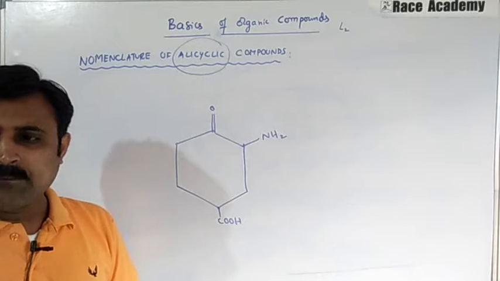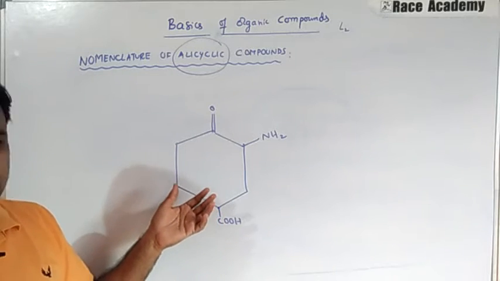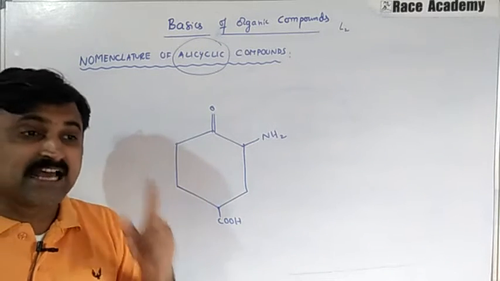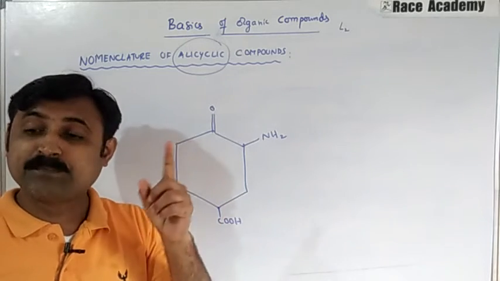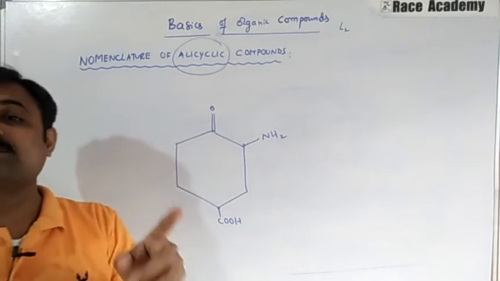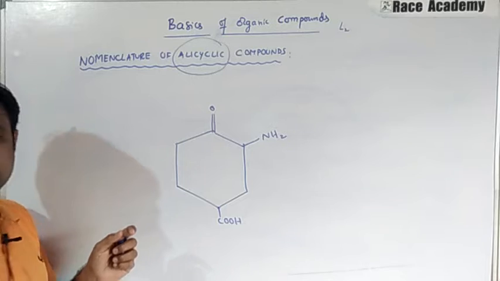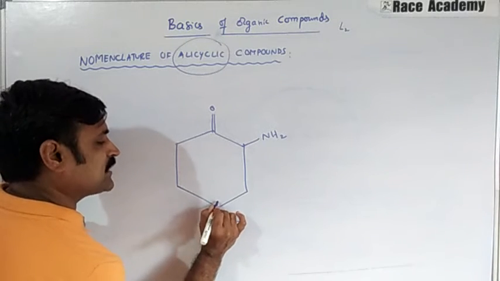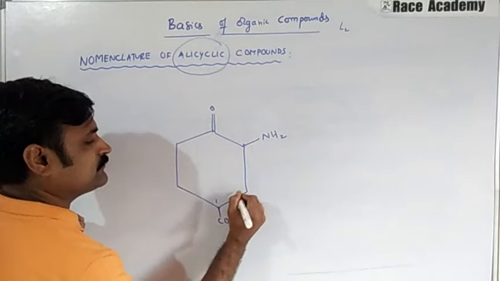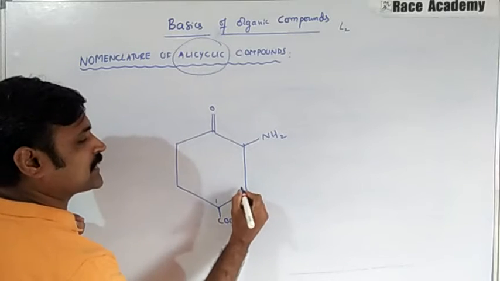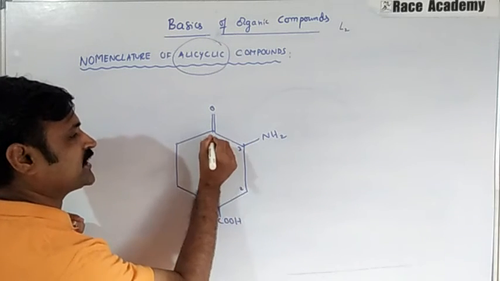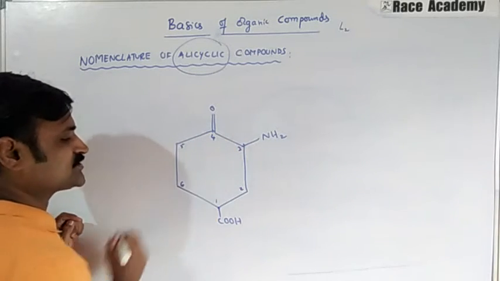Then, as part of the ring system, the numbering is done such that the functional group of highest priority gets the least possible number. The functional group which gets the least possible number is the carboxylic acid. Here we will get numbering from here, in an anticlockwise direction, 1 2 3 4 5 6.